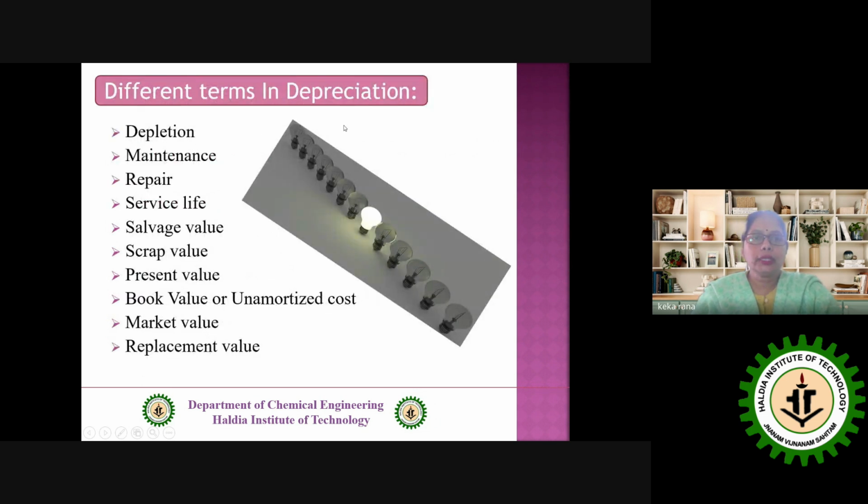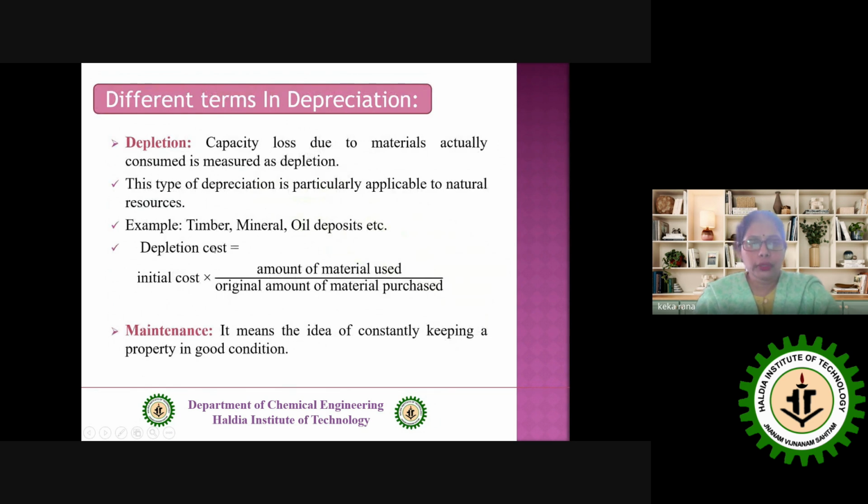Now, to discuss depreciation in detail, we should first know some factors. That is depletion, maintenance, repair, service life, salvage value, scrap value, present value, book value, unamortized cost, market value, replacement value. We go step by step. First one is depletion.